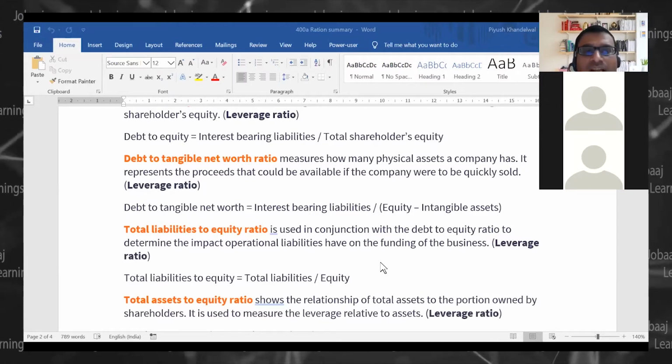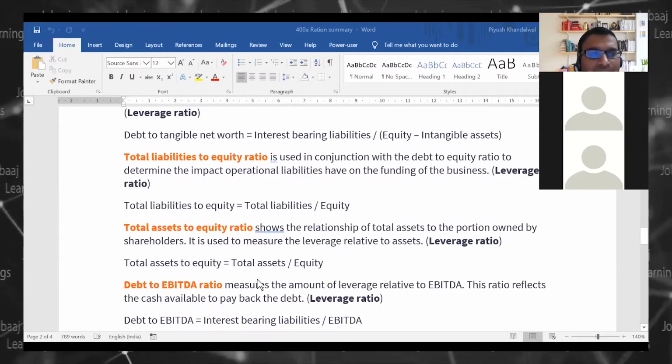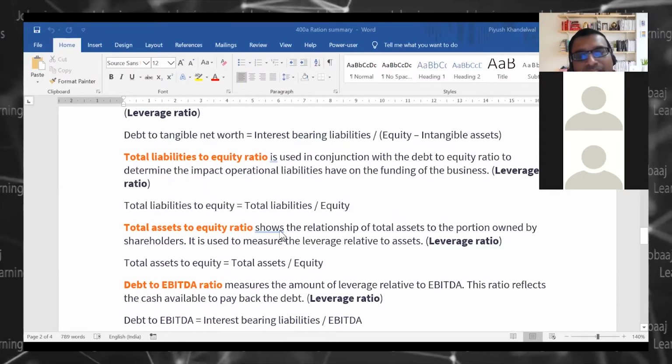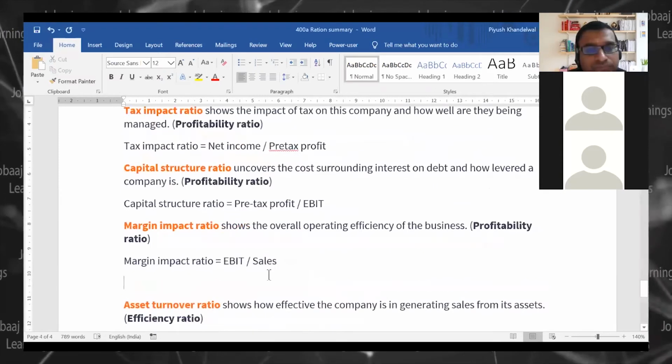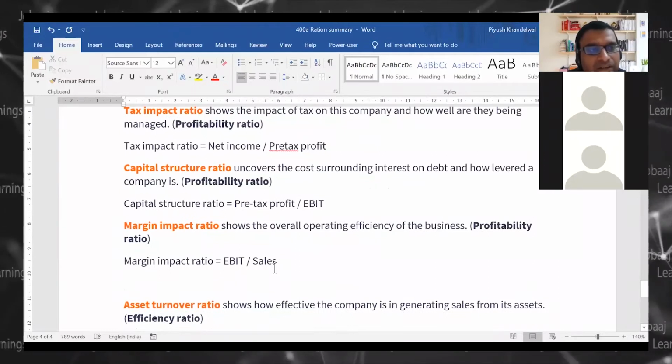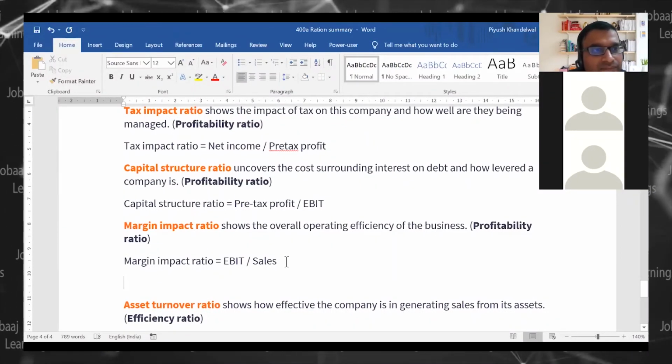Total liability to equity ratio, again simple, total liability upon equity. Total asset to equity ratio, total asset upon equity. Then you have margin impact ratio, which is EBIT upon sales.